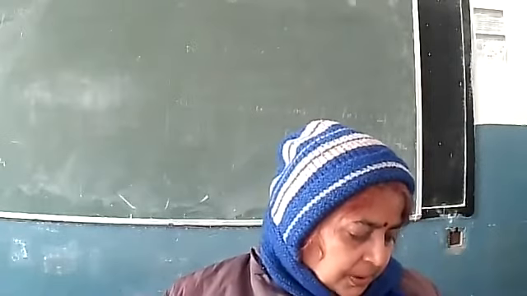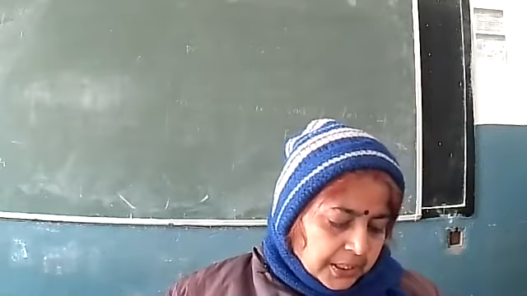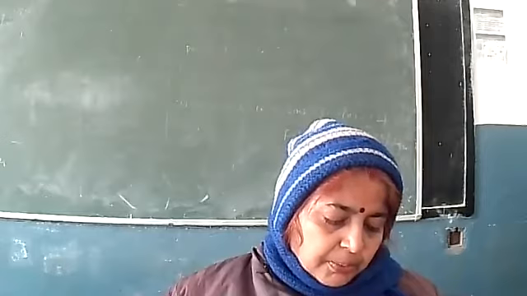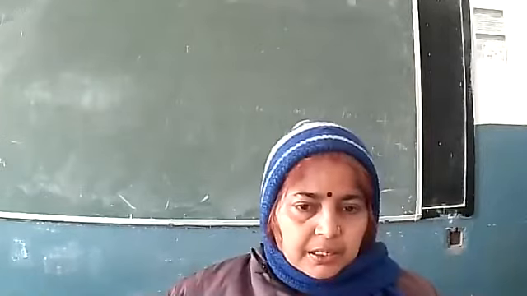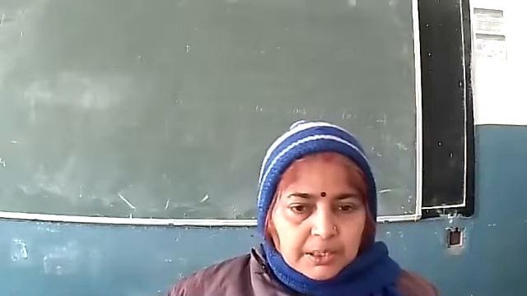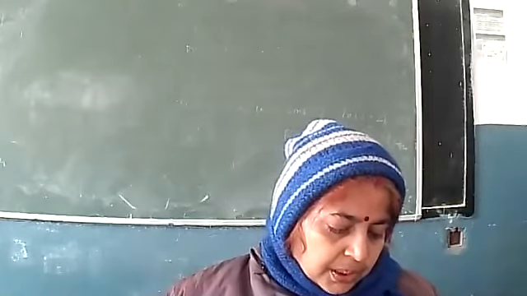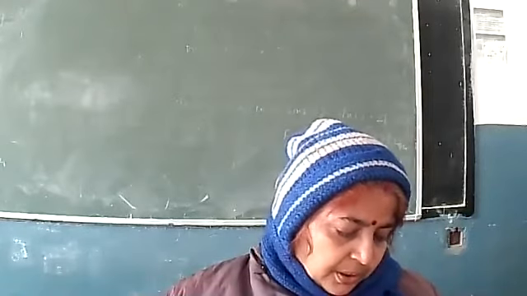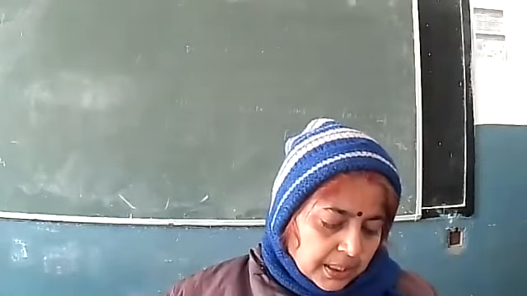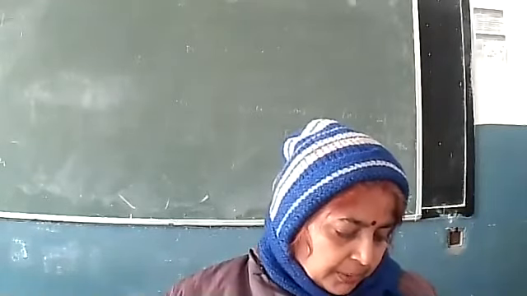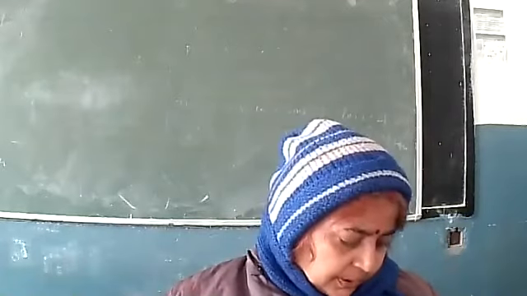Now, question number 7. The length, breadth and height of a given rectangular box are 100 centimeter, 50 centimeter and 20 centimeter respectively. This box is kept on ground in 3 different ways, one by one. Which of the following statement is the correct statement about the pressure exerted by this box on the ground?